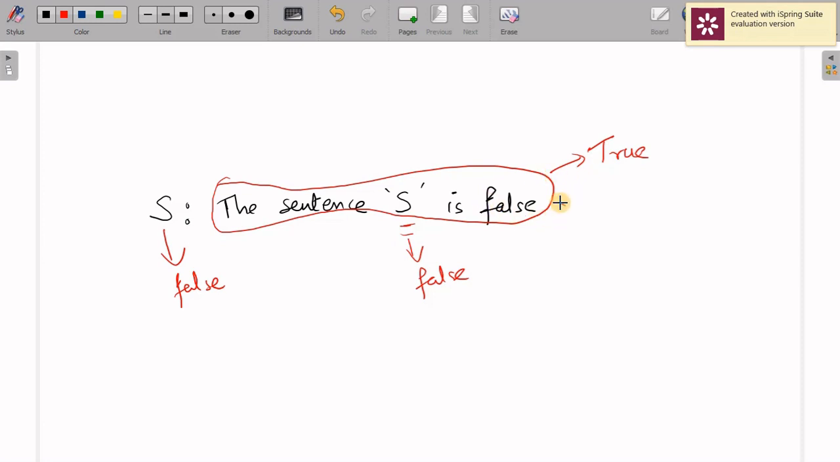In the same way, if I call this false, then the sentence "S is false" is false. That means S is true. So therefore, we can see that it is contradicting again. Such kinds of sentences are called the liar paradox.